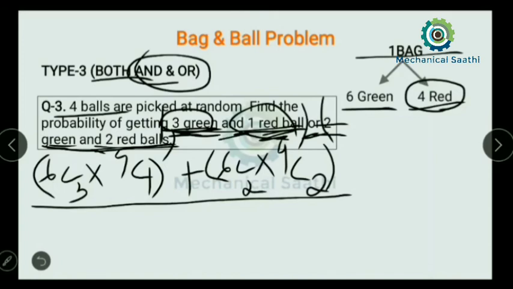So we are picking up 4 balls out of 6 plus 4, that is 10, so I can write 10C4. You can find out all these values, and if you calculate, then you can get the answer. Let us try to find out all these values.